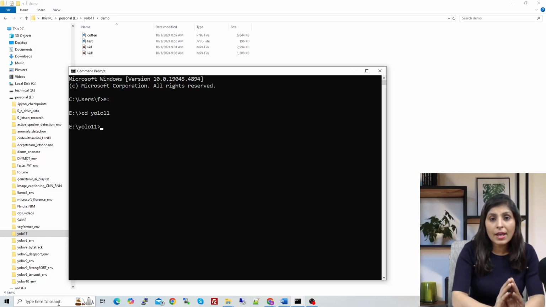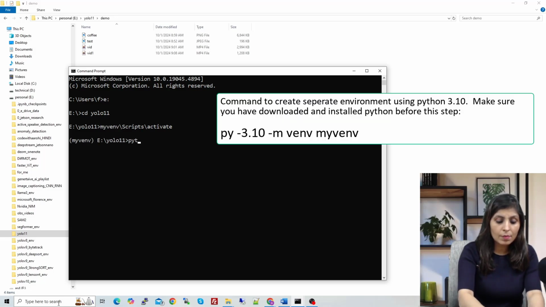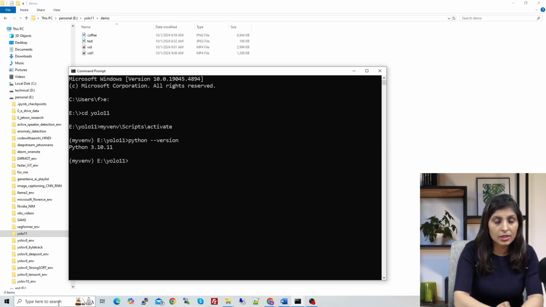So guys, whenever you try something new, I always recommend to work under a separate environment. So for this task also I have created a separate environment, and for that environment I'm using Python 3.10. So let me activate the environment. So this is how we activate the environment, and now let me show you the Python version I'm using for this environment. So the Python version is 3.10.